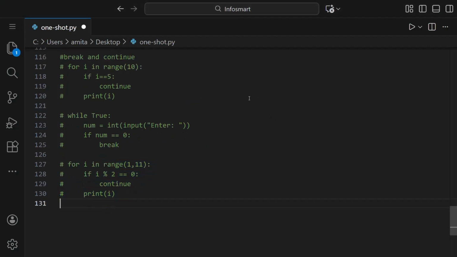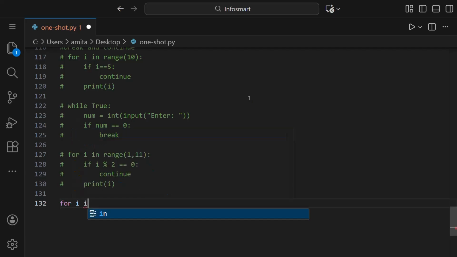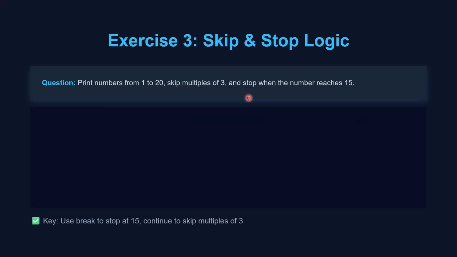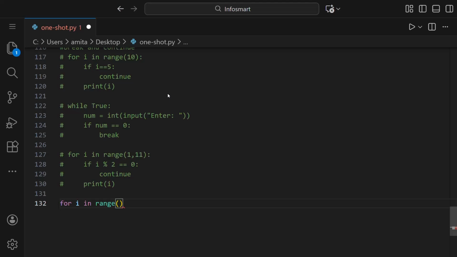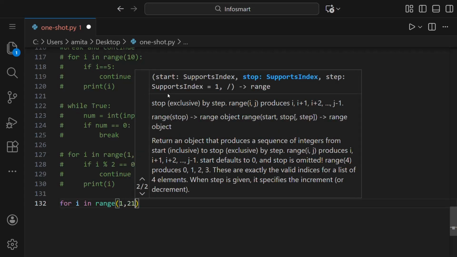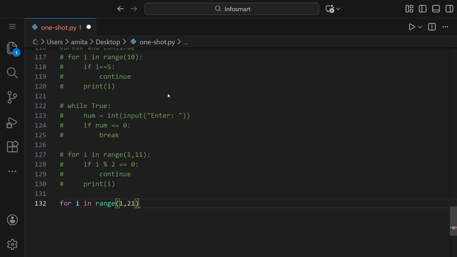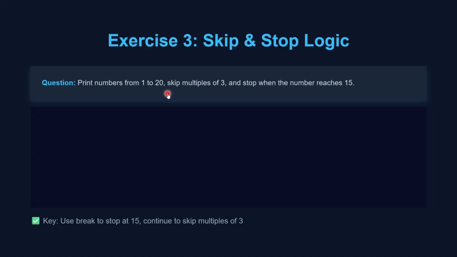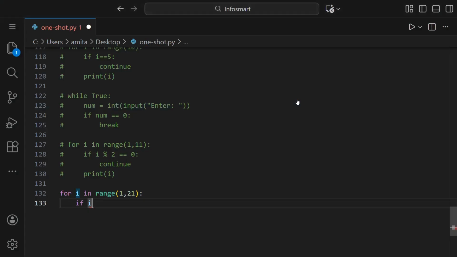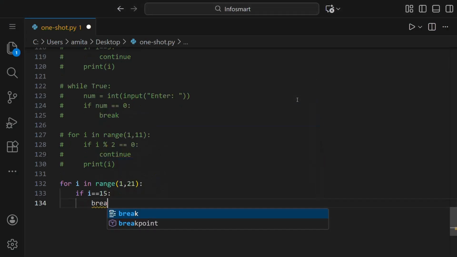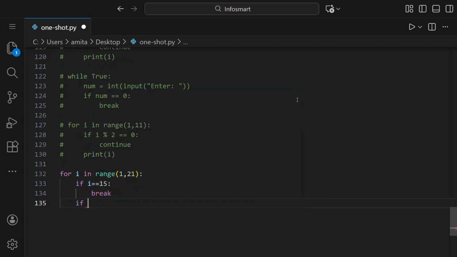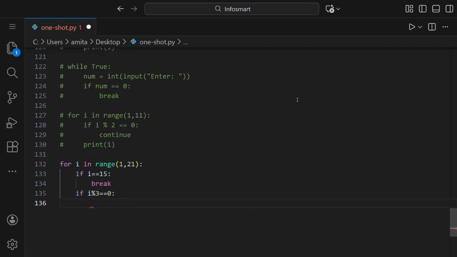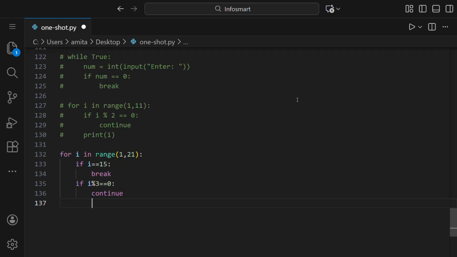Okay, so let us write this. For i in range, and what was the range? It is from 1 to 20, so that means you have to take it from 1 to 21. And then a colon sign. Here we'll see if i is 15, since it's set to stop at 15, we'll break the program. And we need to check if it's divisible by 3 or not. So if it's divisible by 3, continue, else we will print i.